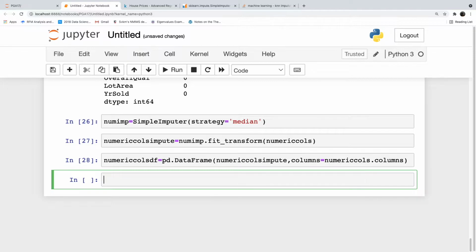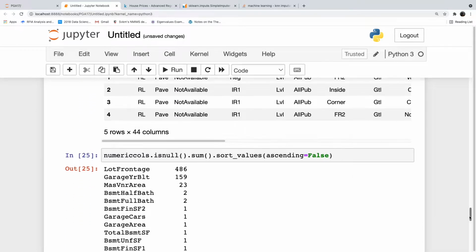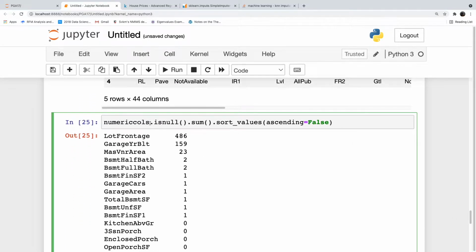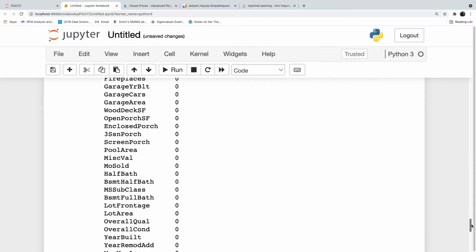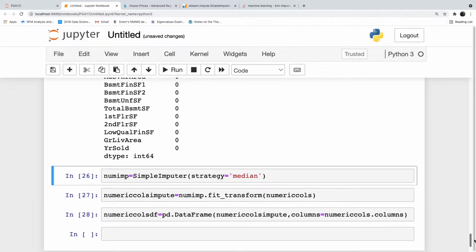You want to check, you can also check the numeric columns df dot isnull dot sum. There are no missing values in our data. Okay. So the simplest thing you have to understand is simple imputers, mean and median or most frequent, which is very easy to implement.